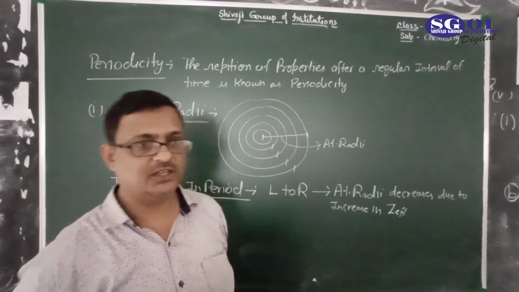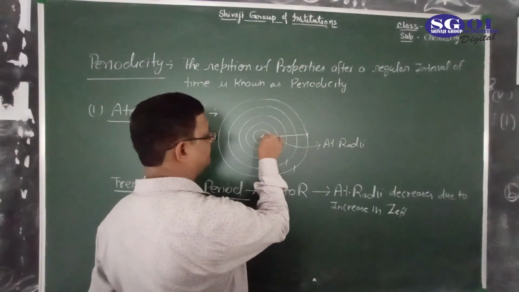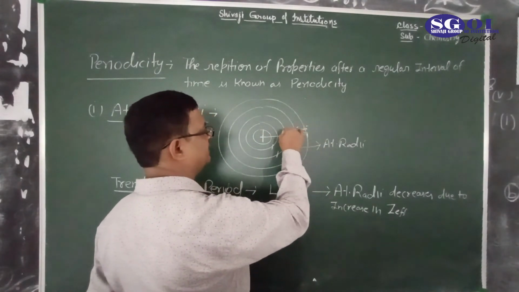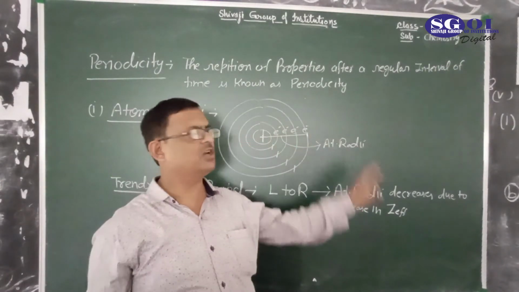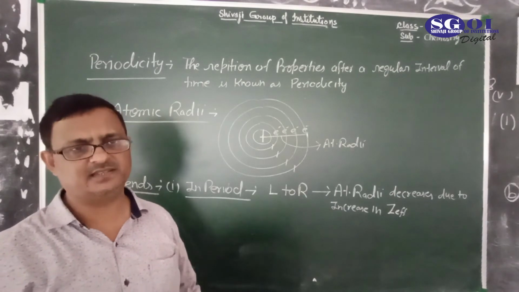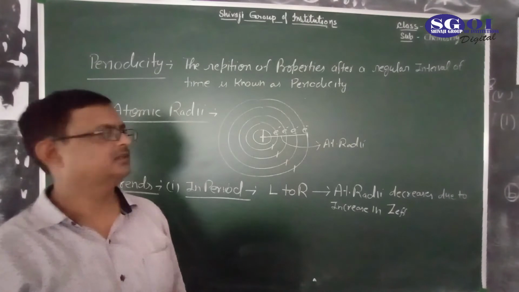What is effective nuclear charge? See here. This is the nucleus, which is positively charged, and electrons are present in shells. So the force of attraction due to the nucleus on electrons present in shells is the electrostatic force of attraction.